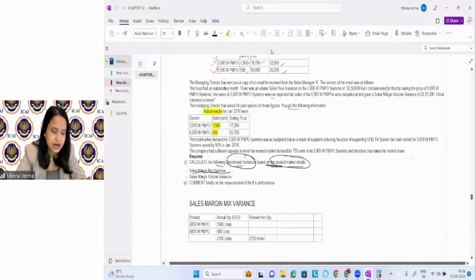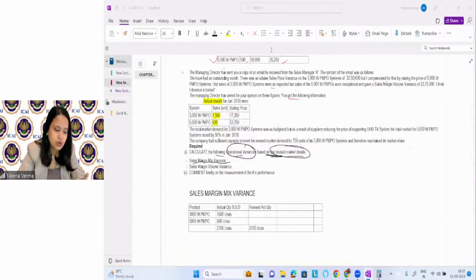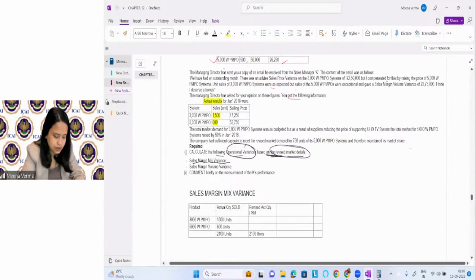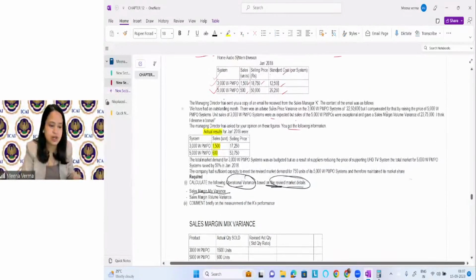We consider the standard. How will you find it, ma'am? So the revised actual quantity should be allocated on the basis of the standard quantity ratio. I'm just writing it so that you can learn if you don't know. It will be on the standard quantity ratio. See what the standard quantity ratio is.